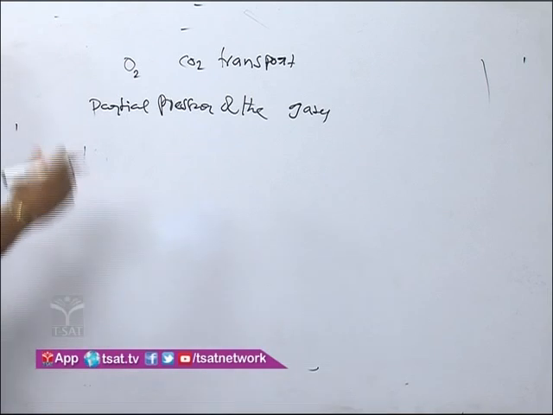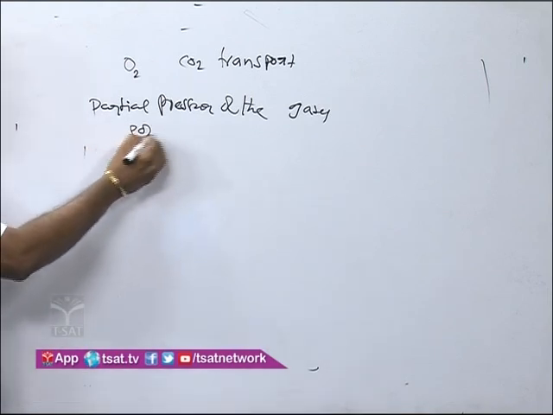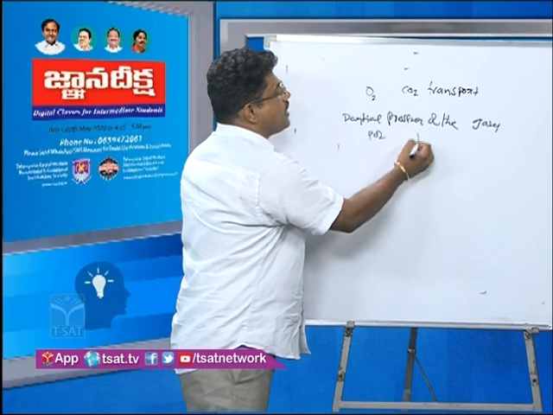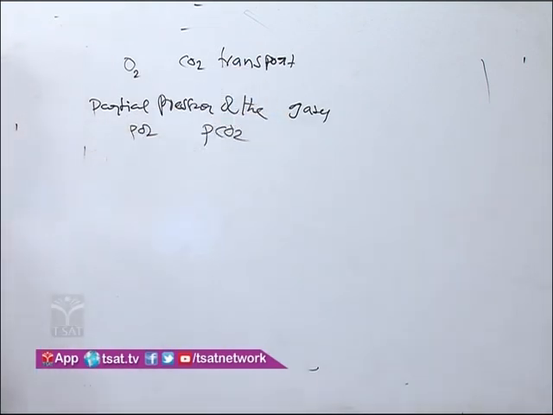For oxygen, that is PO2. For carbon dioxide, PCO2. Partial pressure of oxygen, partial pressure of carbon dioxide. Gases are exchanged based on partial pressure, that is, the concentration gradient. Next one, solubility of the gases.